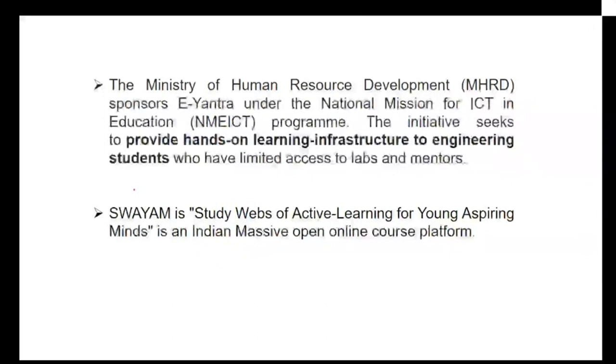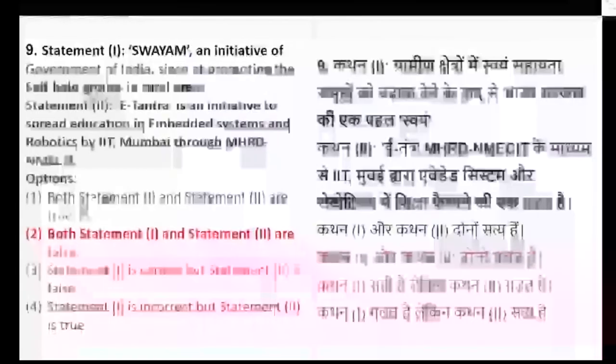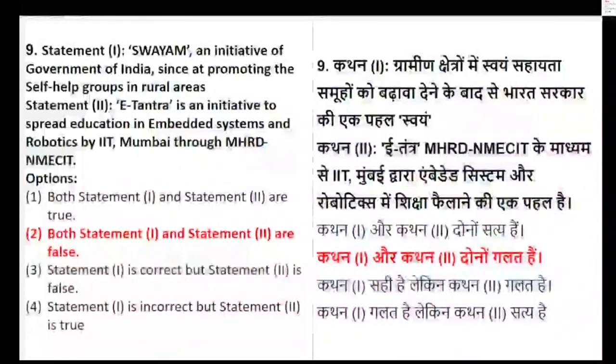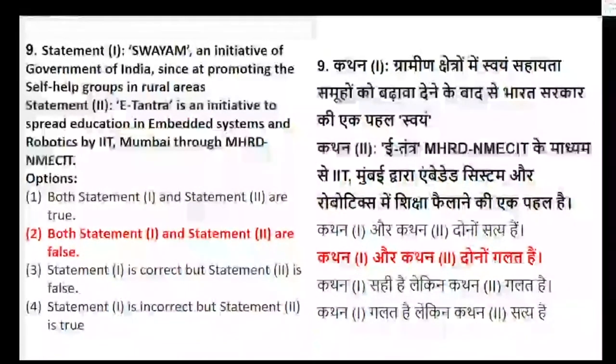So if you see the statements in that respect, statements 1 and 2 are both false. SWAYAM is an initiative, but not to promote self-help groups in rural areas. We don't have something called e-tantra. We have e-yantra, which is an initiative by IIT to provide embedded systems and robotics education. No one came up with the correct answer. So both statements are false.